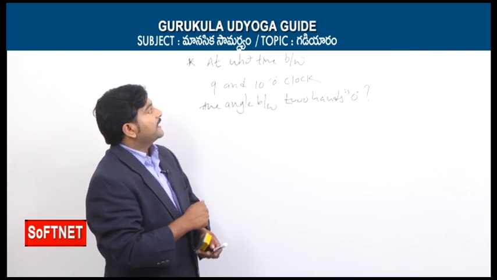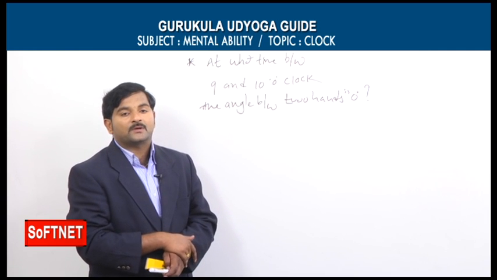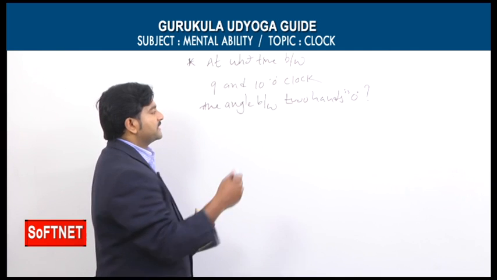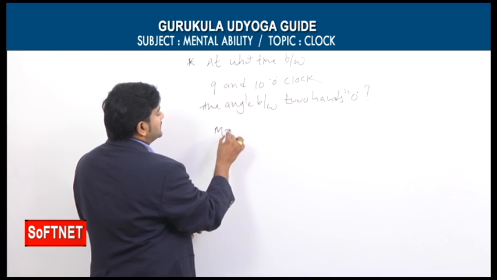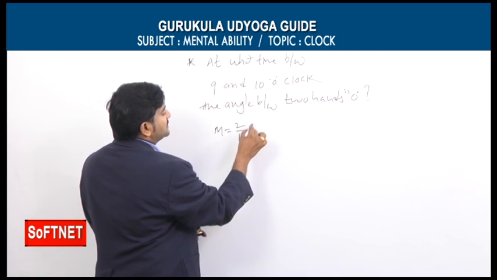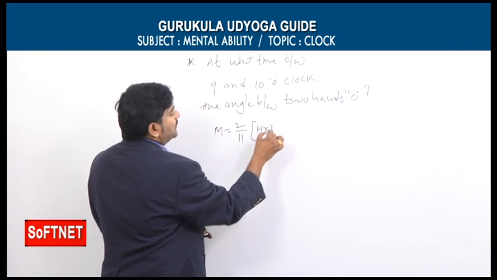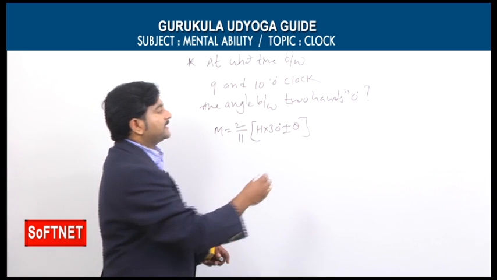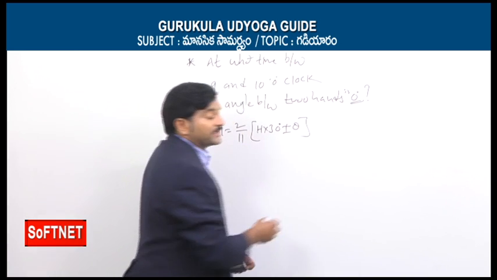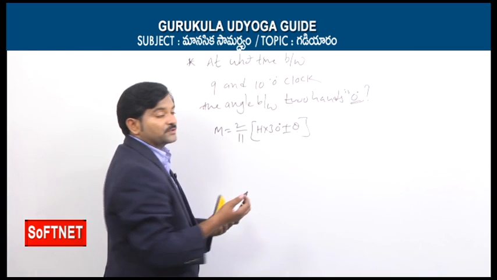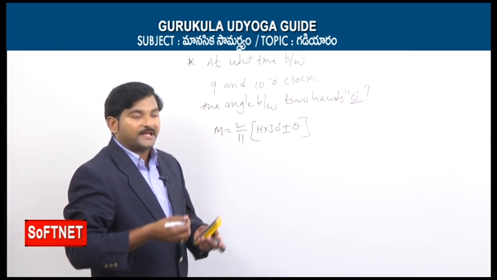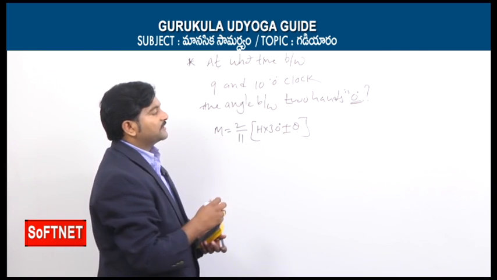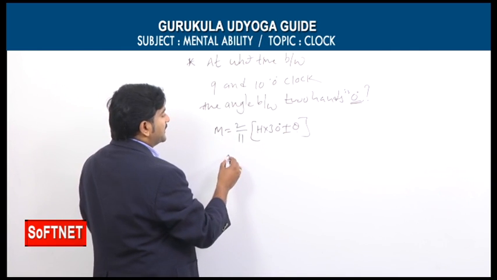So what is that? At what time between 9 and 10 o'clock is the angle between the two hands 0 degrees? This can be solved by using the same formula again. The formula is m equals 2 by 11 into h into 30 plus or minus theta. Since he directly mentioned the word 0 degrees, here we can take theta equal to 0, no issue. Coincide might put us in a dilemma, but he only mentioned the angle between the two hands is 0 degrees, so we can take theta equal to 0.